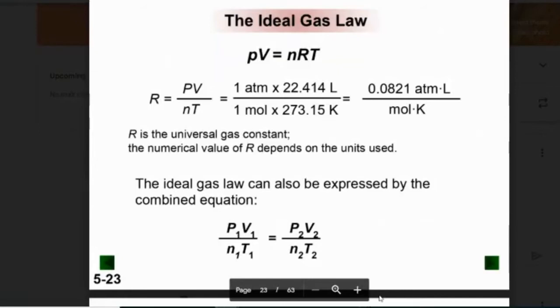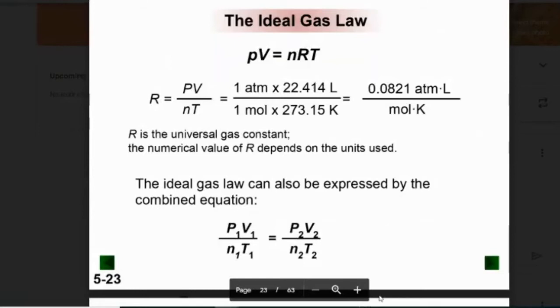Underneath, we can rewrite it, and it's another way to express it, which we're not worried about how we got from point A to point B at this point. And so this is a combined gas law. And what's nice about this is I can get it to show certain things. If we cover the bottom 2 up, the N1 and T1 up, and N2 and T2 up, then we end up with P1 V1 equals P2 V2. By covering up, I make them constant. So the N1, the amount of moles, becomes constant, and the temperature is constant. Then I end up with P1 V1 equals P2 V2, which is Boyle's law.